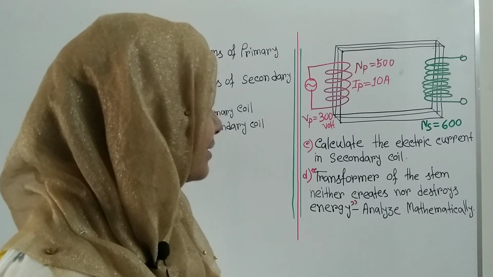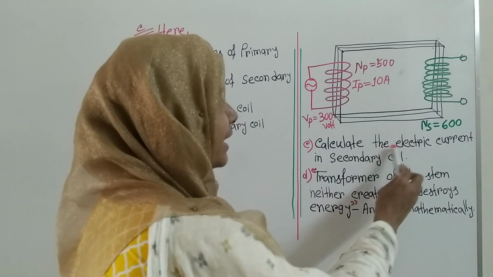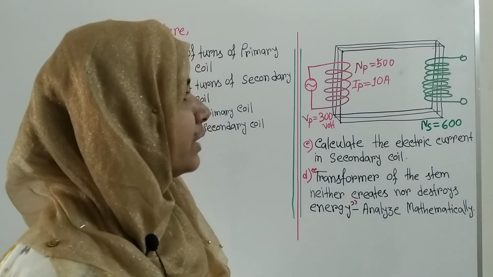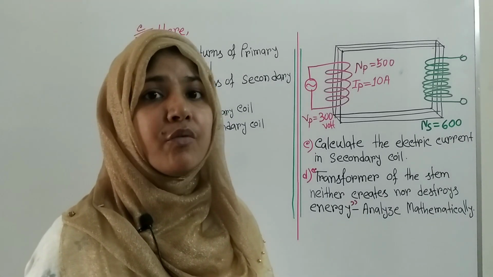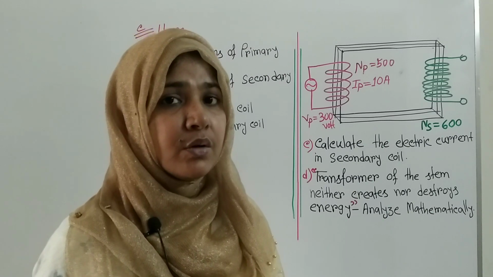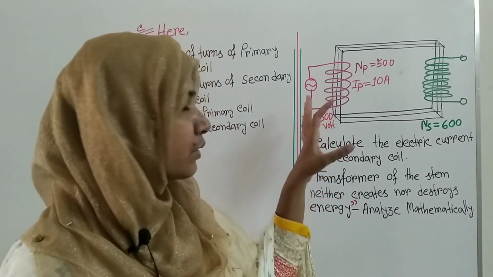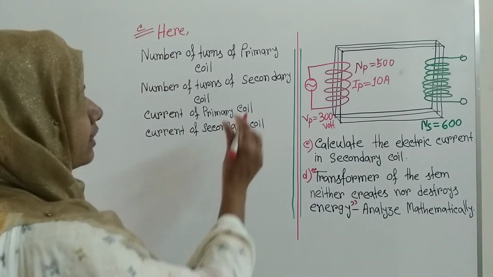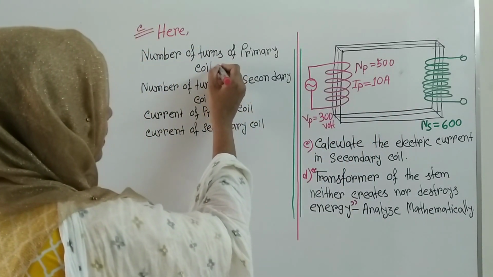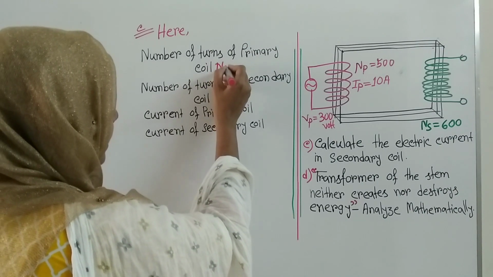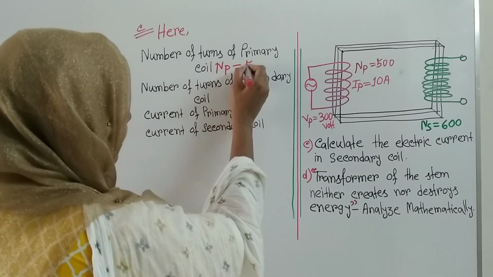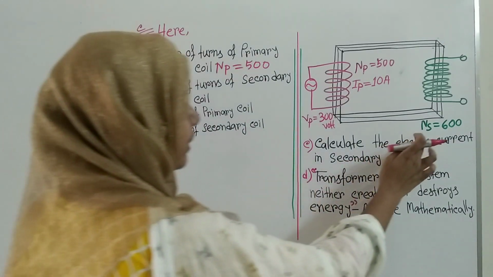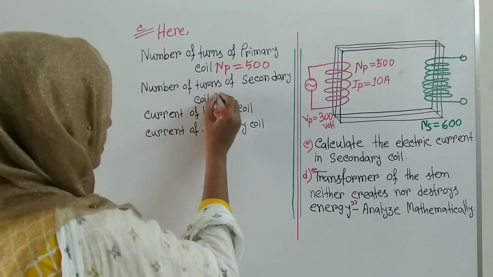Now our question C is calculate the electric current in secondary coil. That is, we have to calculate the value of Is. Now the given informations for question C are, here you can see that the number of turns of primary coil or the value of Np is 500, and the value of Ns is 600.